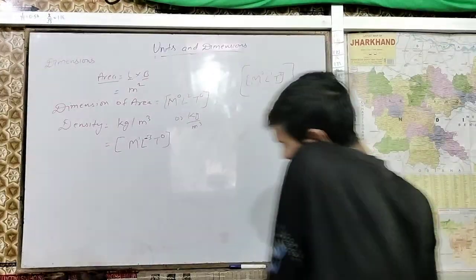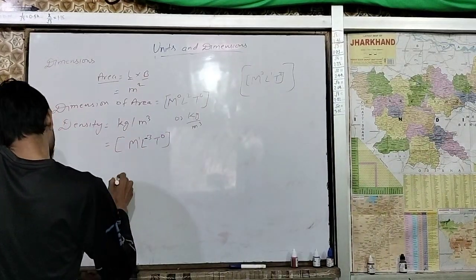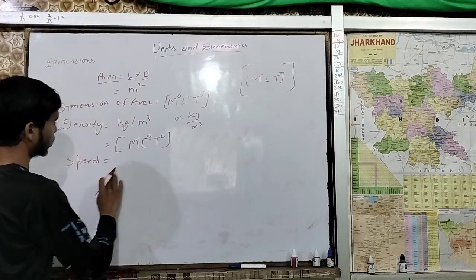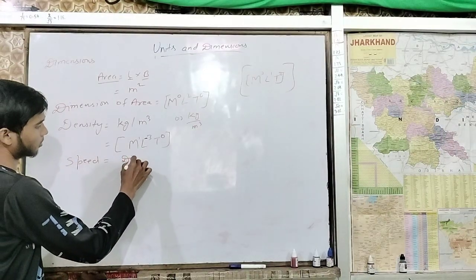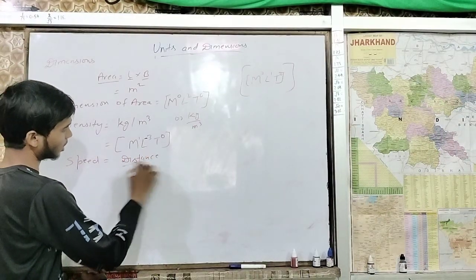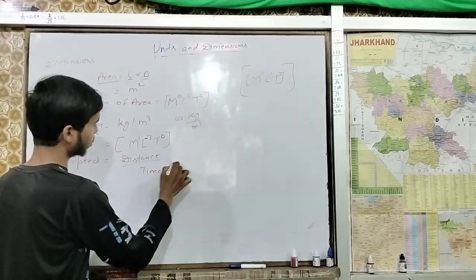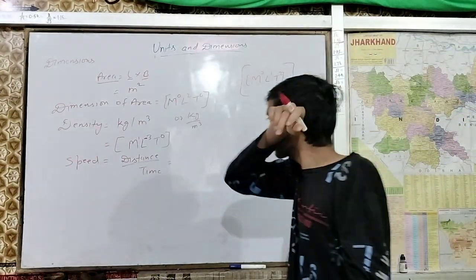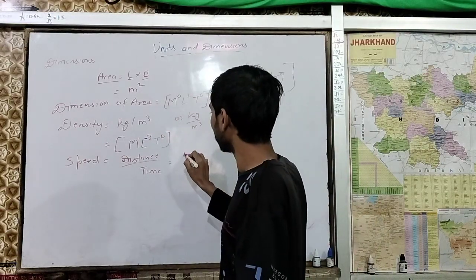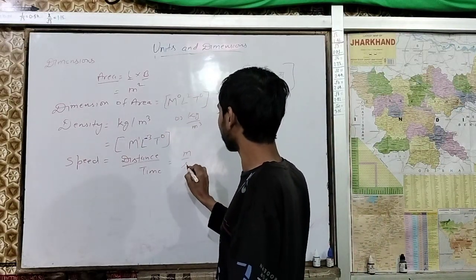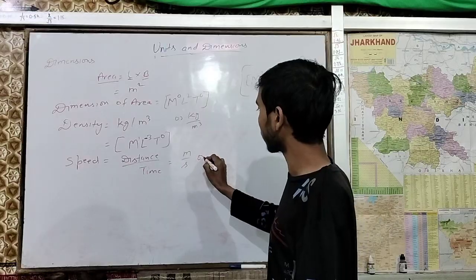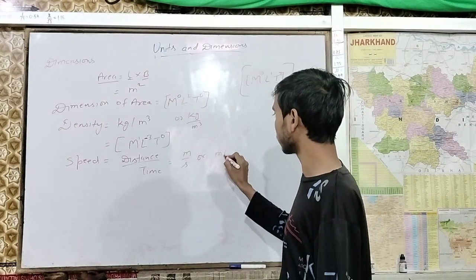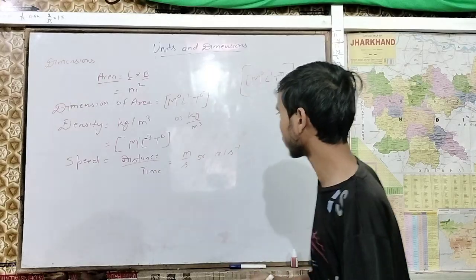Now next we have speed. Speed is distance upon time. For distance, we know distance is measured in meter or kilometer. Meter upon time. You can also write it as meter per second, raised to power minus 1.